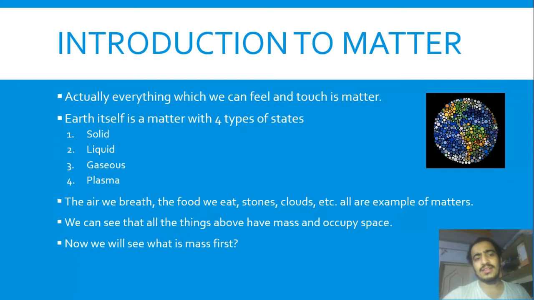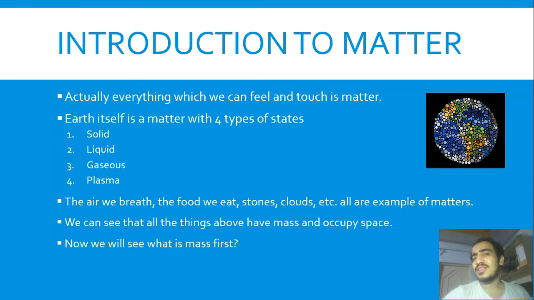We can take one example also. Solid, your mobile phone; liquid, water; gaseous, the air; plasma, that is lava. The examples which I gave you of matter have mass, means they are having a body, and they occupy space. Now you will ask me how air occupies space.